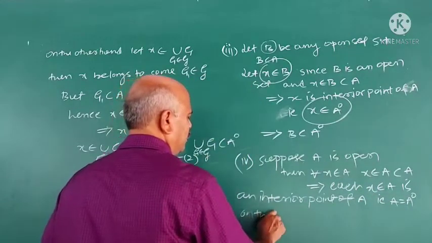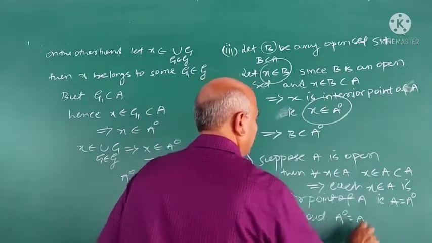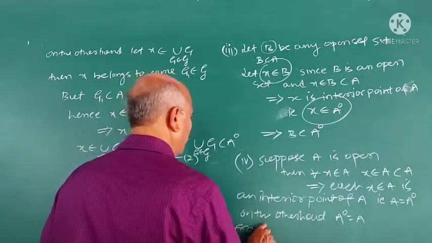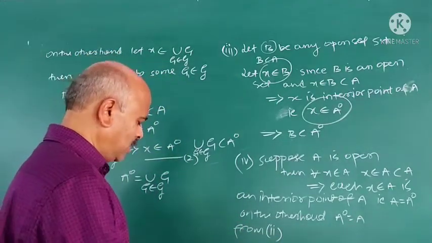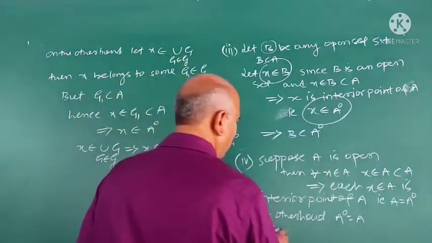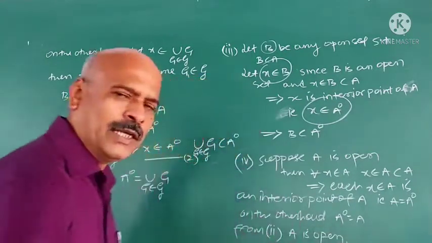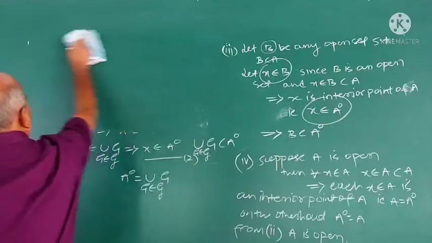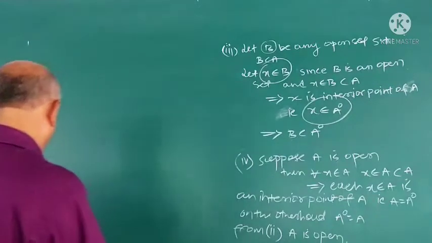On the other hand, suppose interior A is equal to A. From result 2, what is result 2? Interior A is the union of open sets, hence open. From 2, A is open, because in 2 we have proved that interior A is a union of open sets, hence open. Therefore, it is open. From 2, A is open.